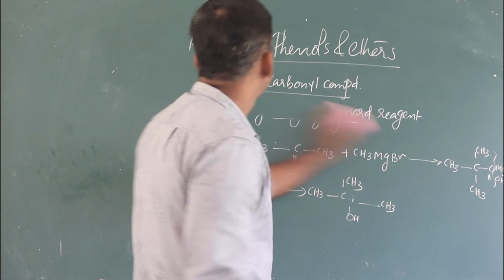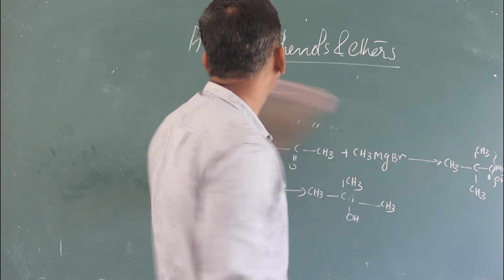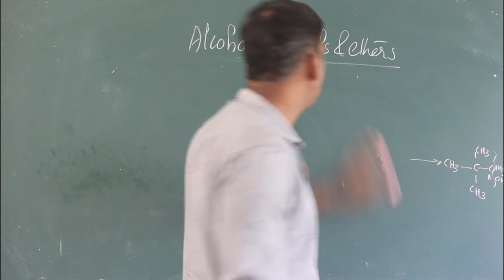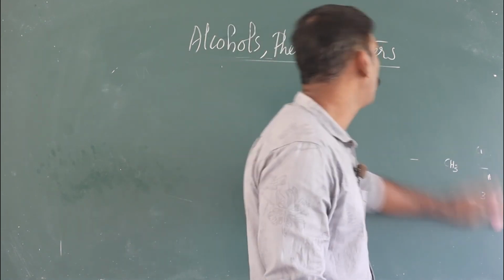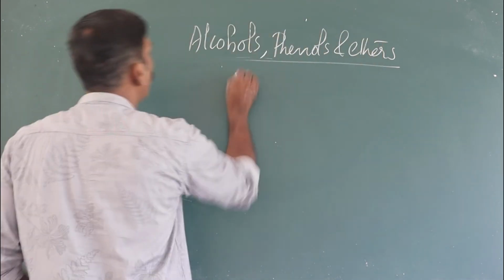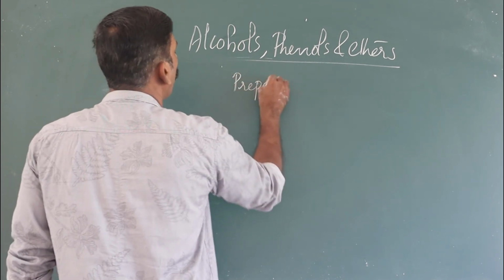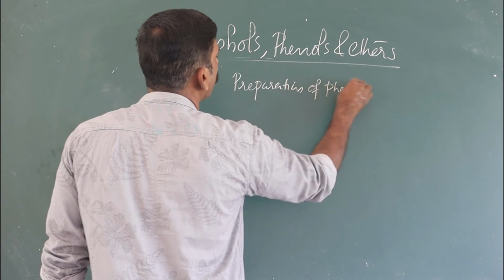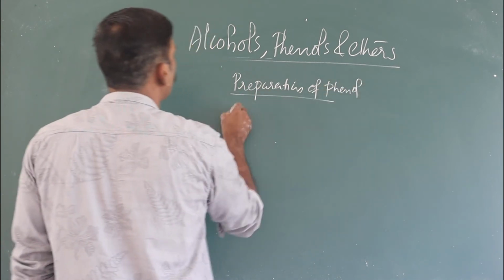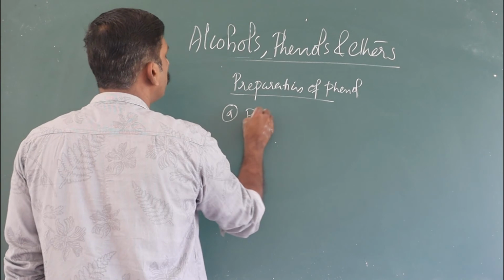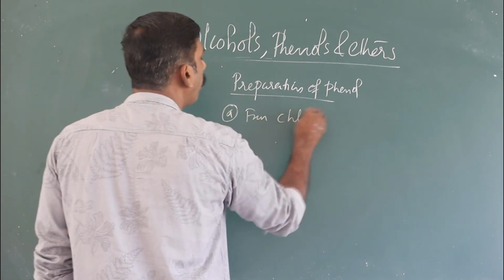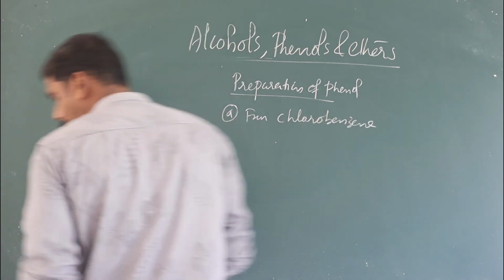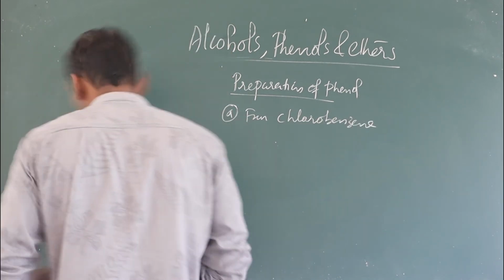Okay, that is about the preparation of alcohol. And next we move to the preparation of phenol. How are phenols prepared? Preparation of phenol. First one, from chlorobenzene. From chlorobenzene.